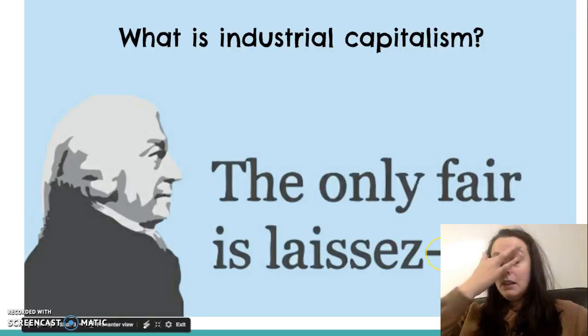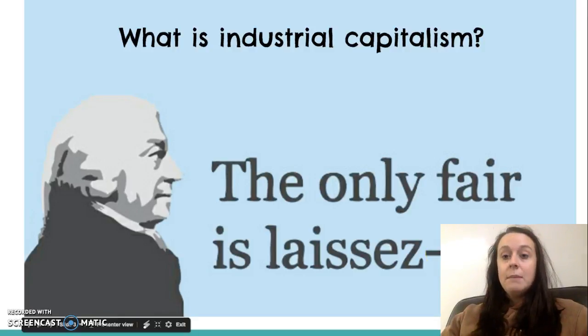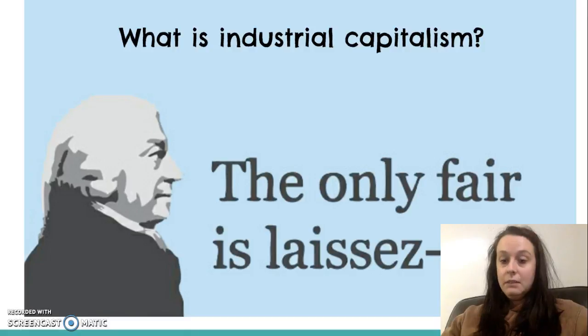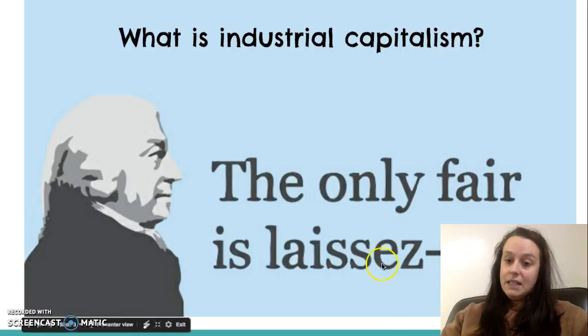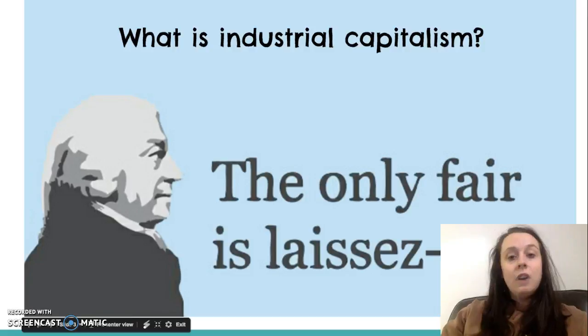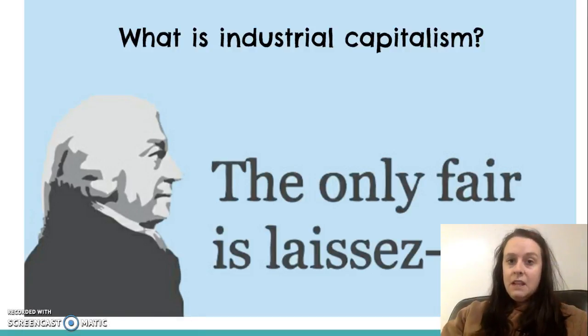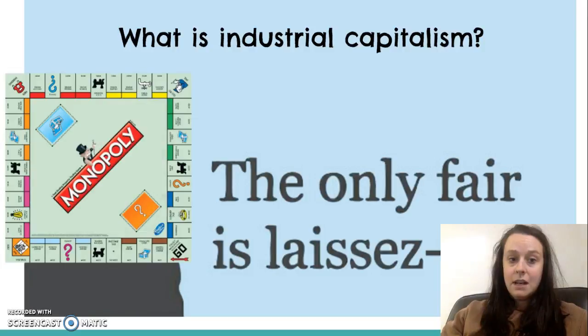And I bring up this graphic about laissez-faire economy because that's the type of economy that allows this industrial capitalism to happen. So we see the rise of factories, and at the same time we see the rise of monopolies. And this happens because of laissez-faire economics, which means that the government should not be involved in the growth of industry. This means that the government doesn't set any regulations on what companies can and cannot do. While the government thought that this would allow companies to be successful and help the economy, ultimately laissez-faire capitalism, or laissez-faire economic system, resulted in monopolies.